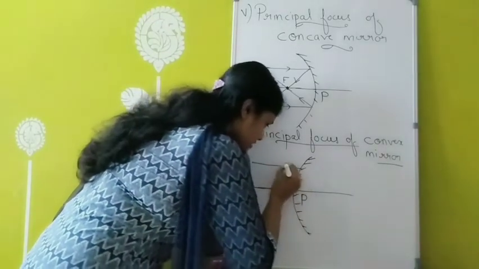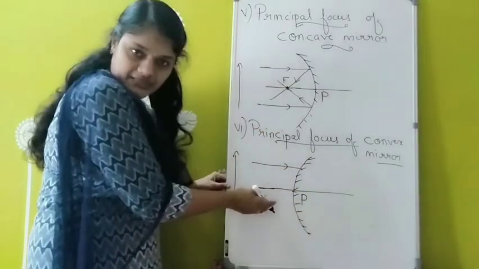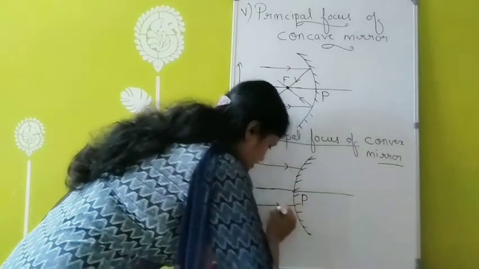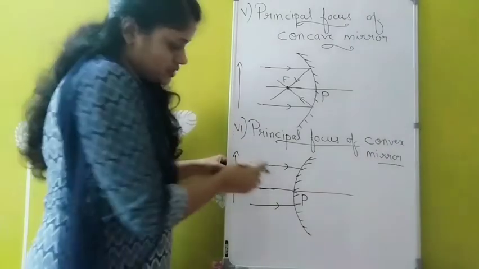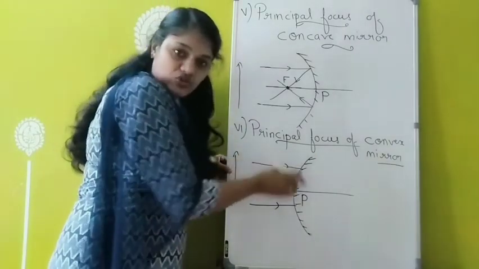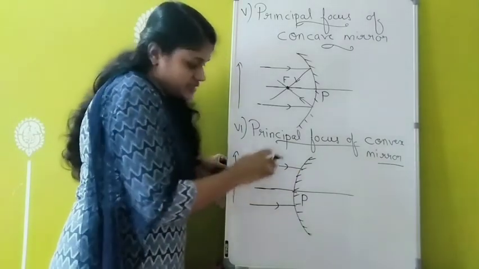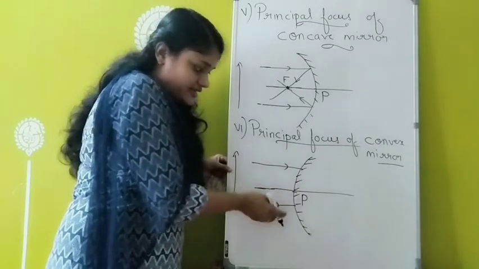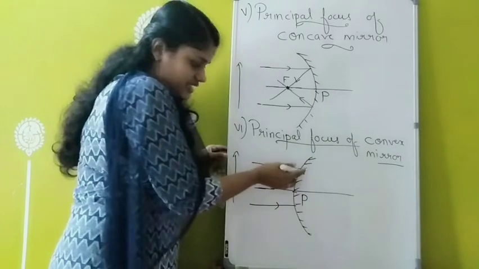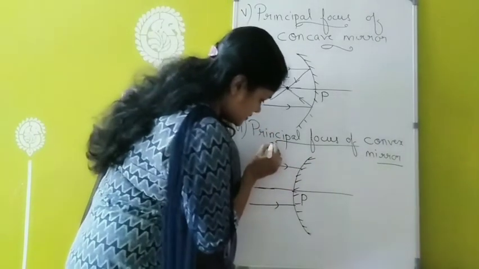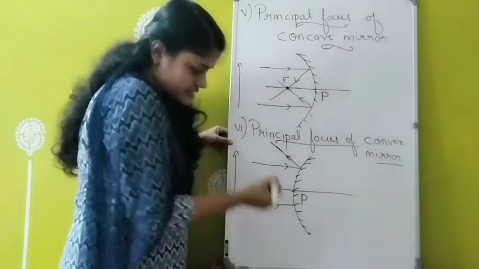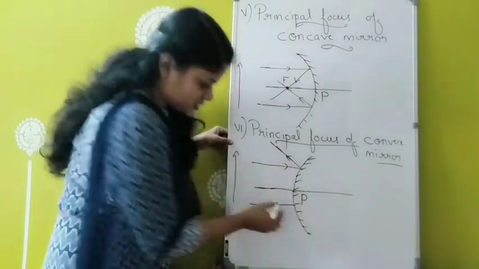This is one light ray coming parallel to the principal axis, and I am taking another light ray passing parallel to the principal axis. So here also, when light rays fall on the mirror, what will happen? It may reflect. But here the light rays are not meeting at a point, but both the light rays will be diverging. Okay, so this light ray may be diverging like this. It diverges. Similarly, this light ray also will be diverging.